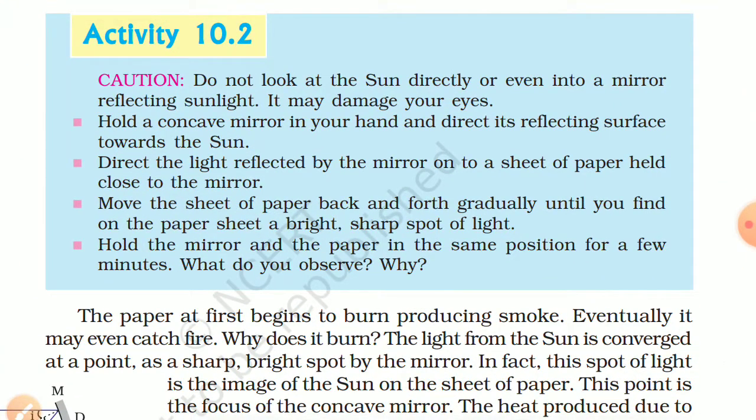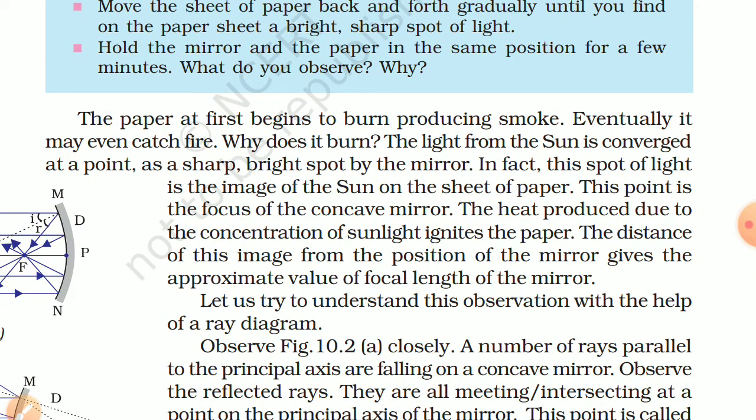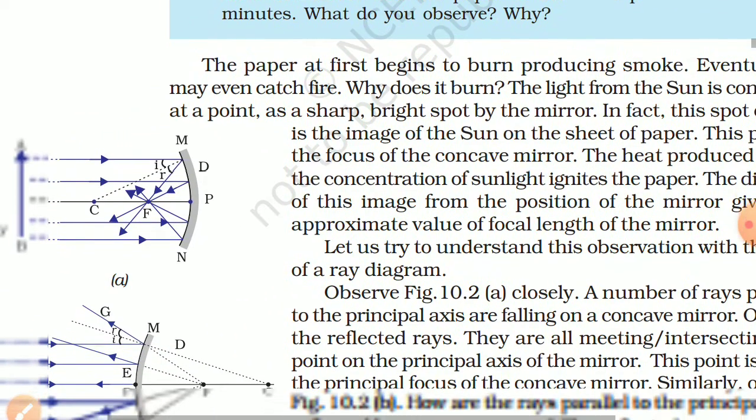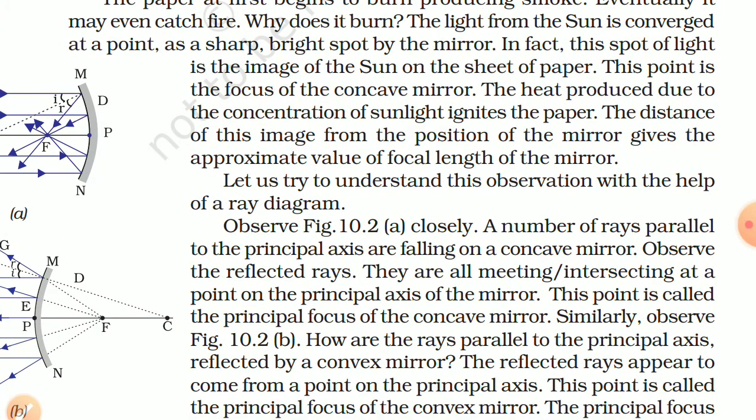What do you observe and why? The paper at first begins to burn, producing smoke. Eventually it may even catch fire. Why does it happen? The light from the sun is converged at a point as a sharp, bright spot by the mirror. In fact, this spot of light is the image of the sun on the sheet of paper. This point is the focus of the concave mirror. The heat produced due to the concentration of sunlight ignites the paper. So the distance of this image from the position of the mirror gives the approximate value of the focal length of the mirror. Let us try to understand this observation with the help of a ray diagram.